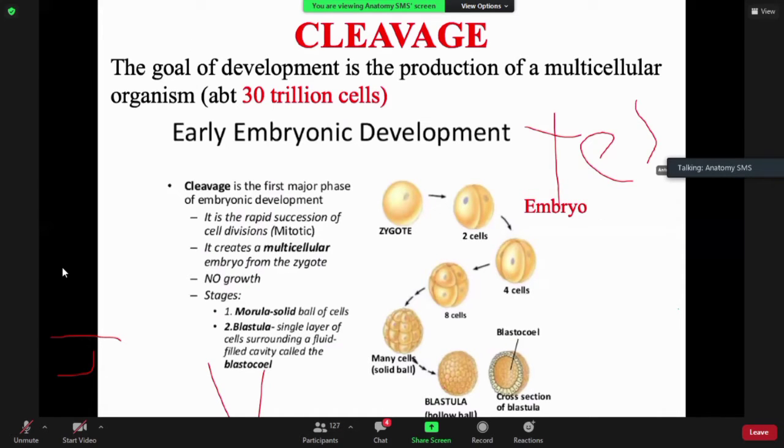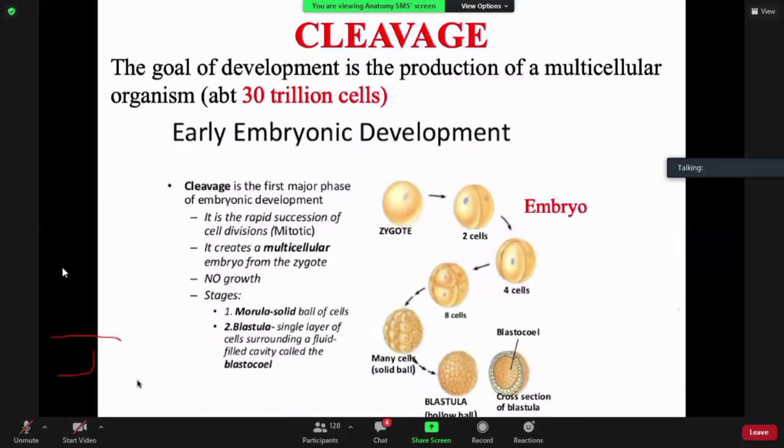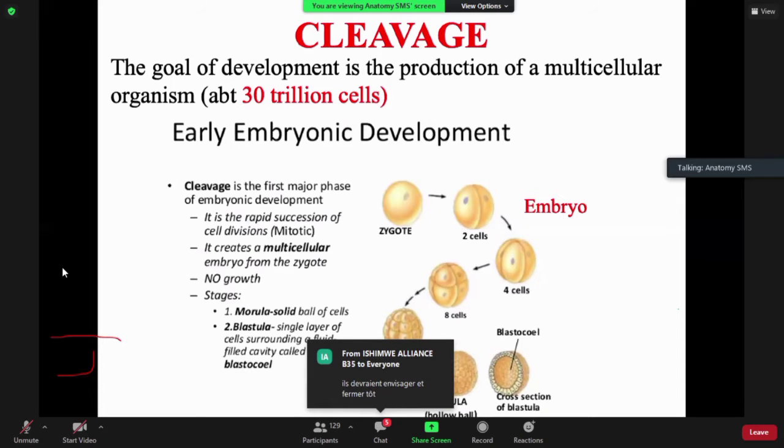So we are saying that the zygote, which is the fertilized oocyte, has to divide into a number of cells, and these cells will eventually differentiate to form the various systems within the body, and then collectively they form an organism or a multicellular organism.